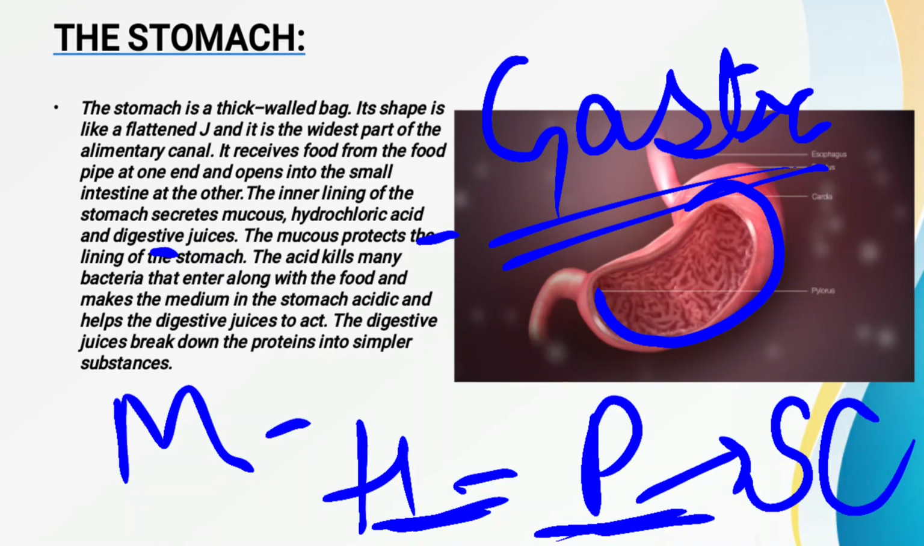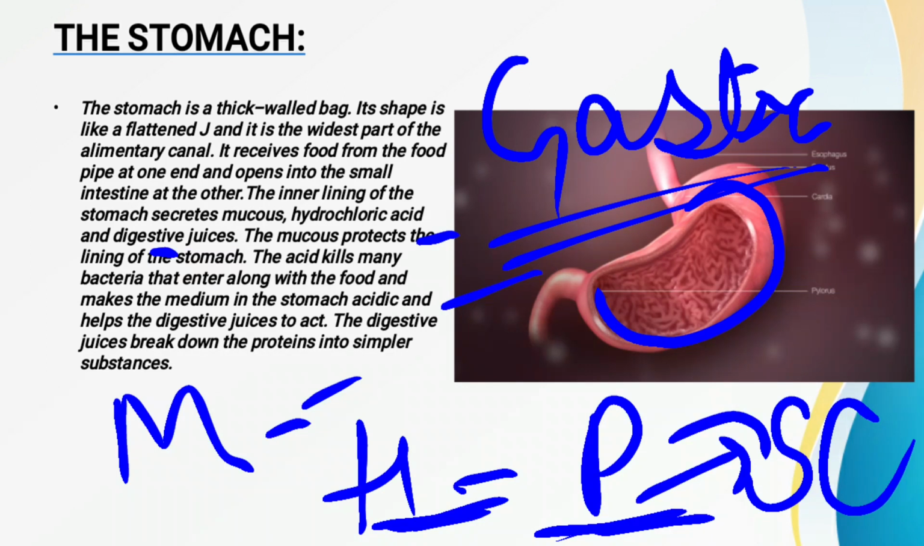Fine. Now this digestive juice breaks down the protein into smaller components. Like you can say, now this acid, whatever HCl was present in our stomach, also makes the medium acidic in nature. Now when it makes the medium acidic, then it also helps the digestive juices to act properly. So this is all about the stomach.